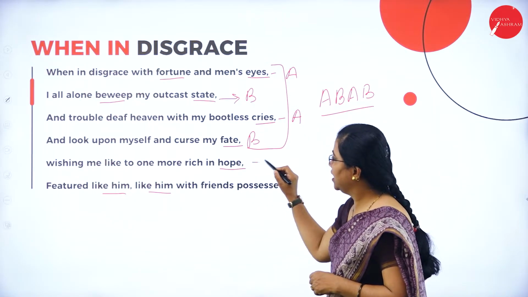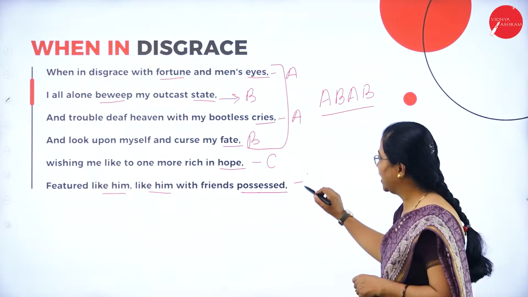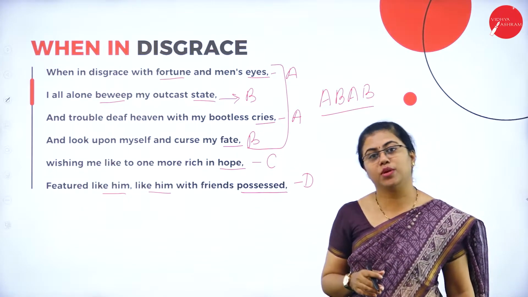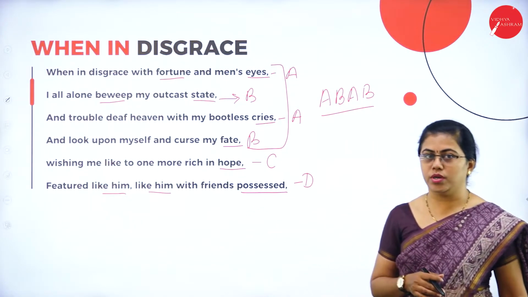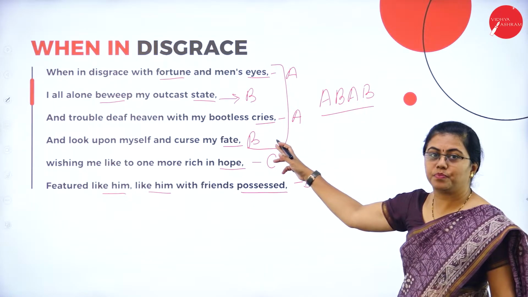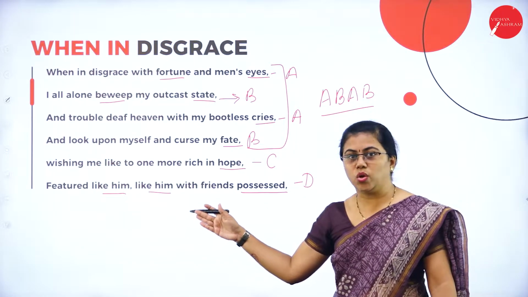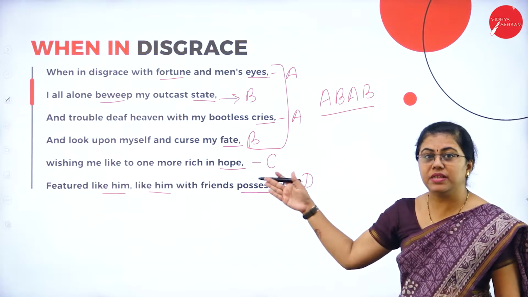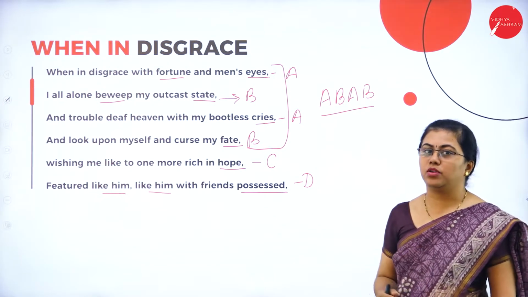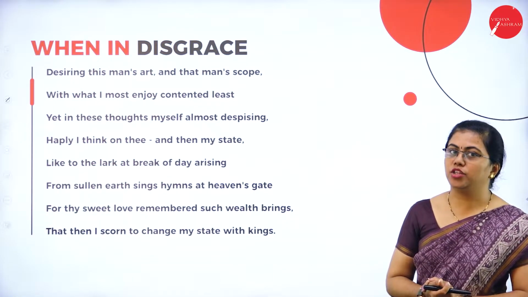So here you can see, if I give it as C, this doesn't rhyme with this word, so I can give it as D. When we go to the next part of this quatrain, you can see that there are rhyming words. You can also see that the sentence doesn't end here. It forces you to go to the next line and read it. That means this is also a literary device used by the poet, which I'll be talking about in the last slide. So next, going on to the second part of the quatrain.